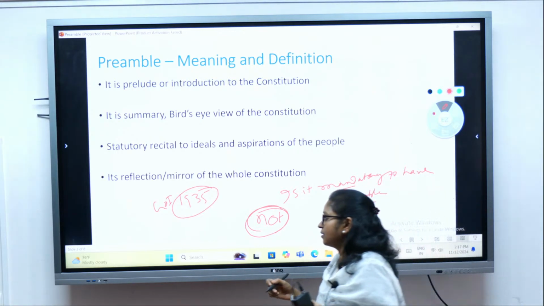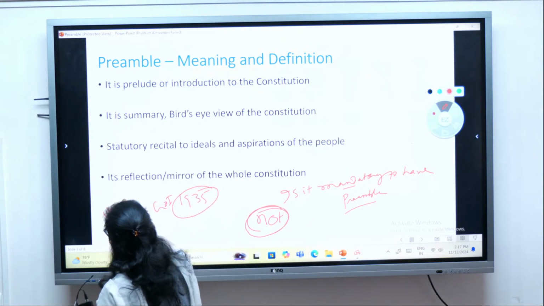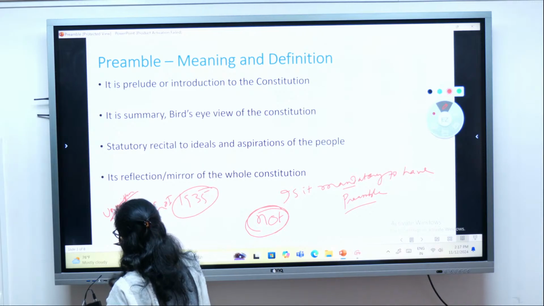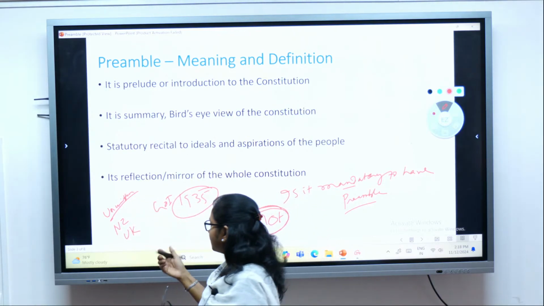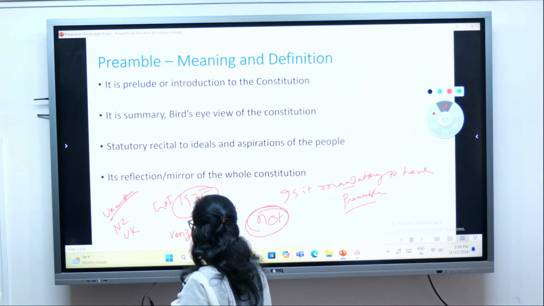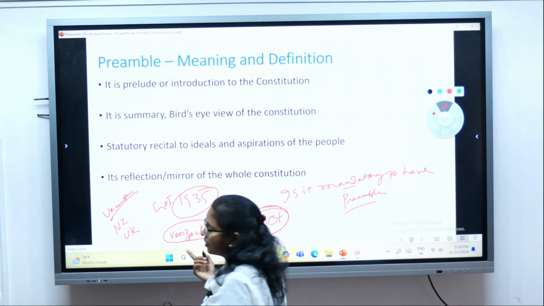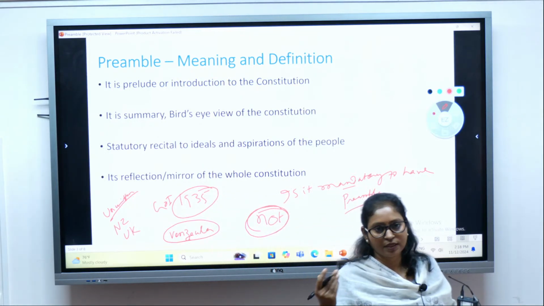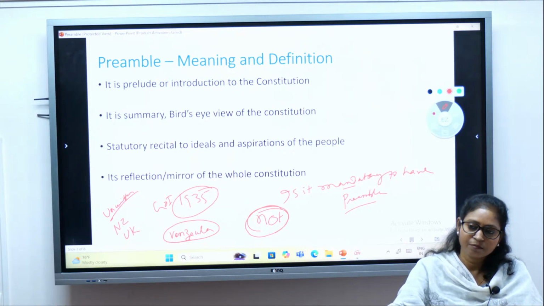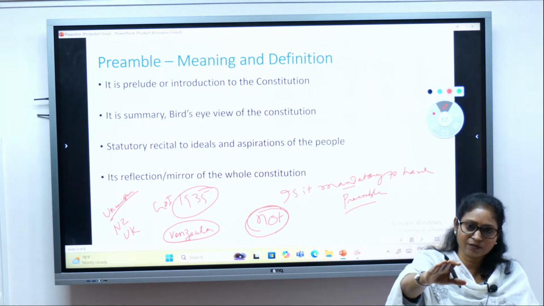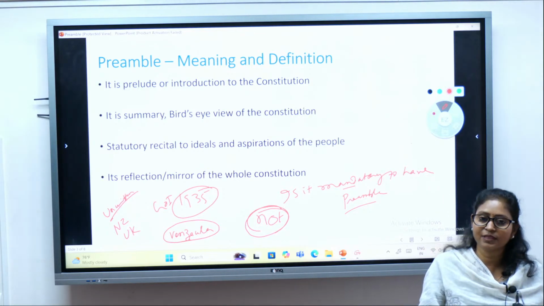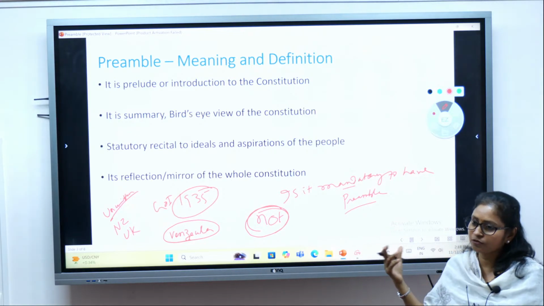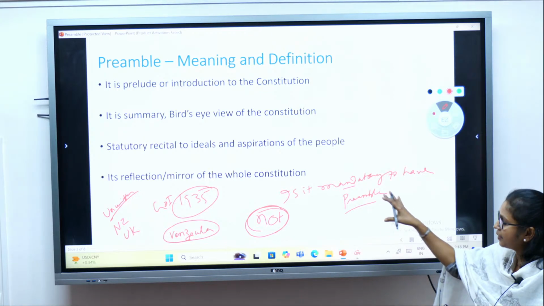Even when unwritten constitutions are there, obviously there is no preamble, like in New Zealand or the United Kingdom. They have unwritten constitutions, so they don't have a preamble. But even some written constitutions, like Venezuela's, don't have one. So it is not mandatory, but the Indian constitution has borrowed it, and most written constitutions do have a preamble. Right? So if somebody asks you whether it is mandatory to have a preamble, it is not mandatory, right?